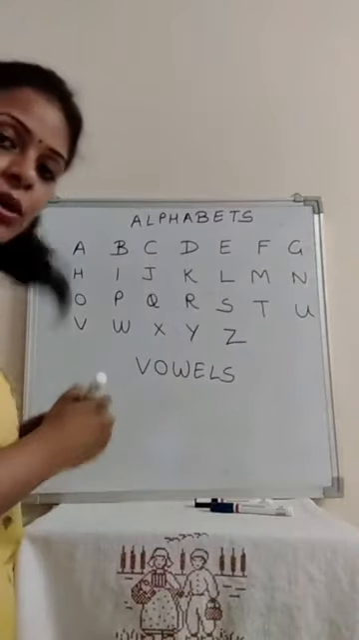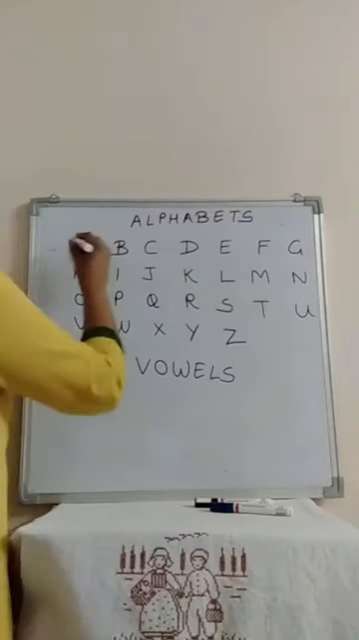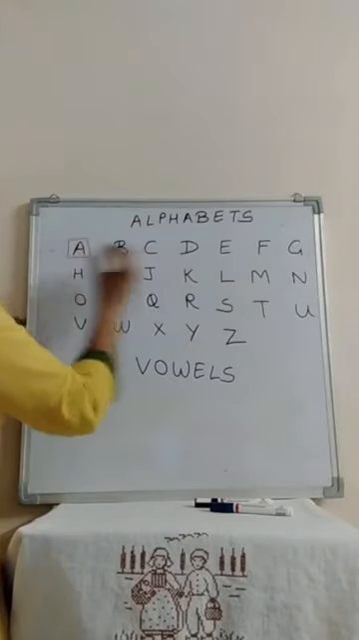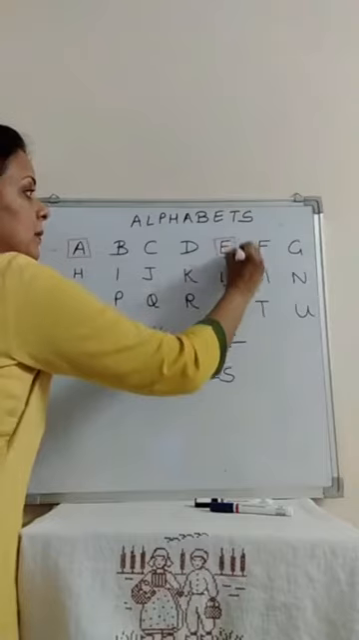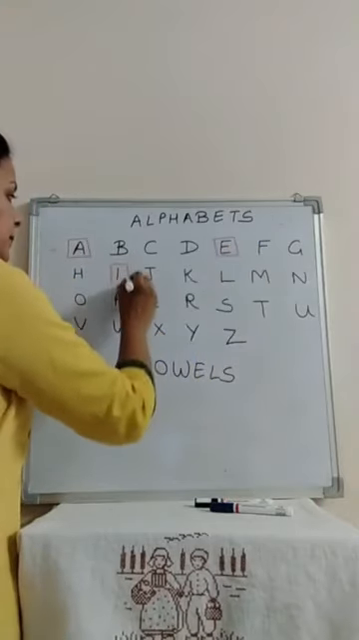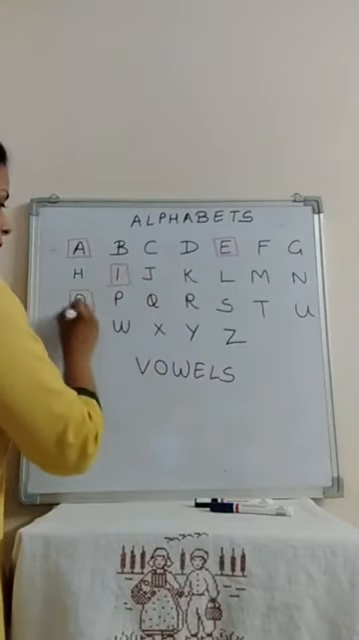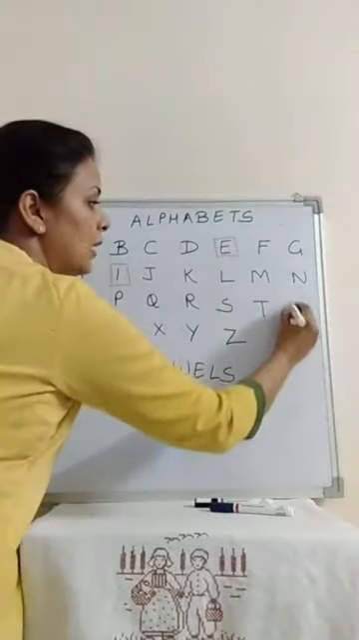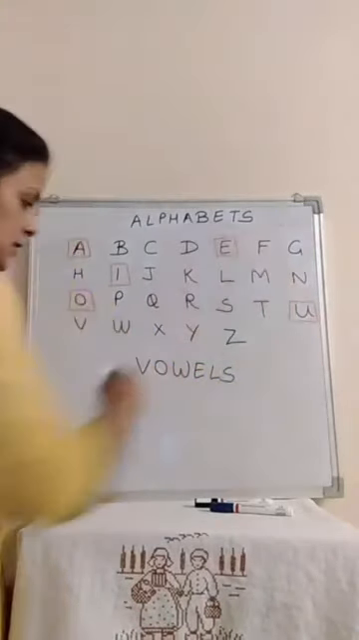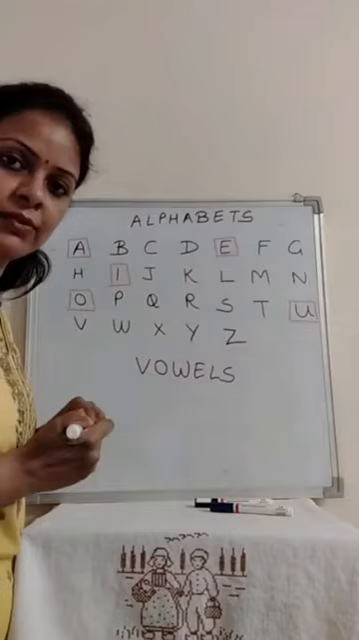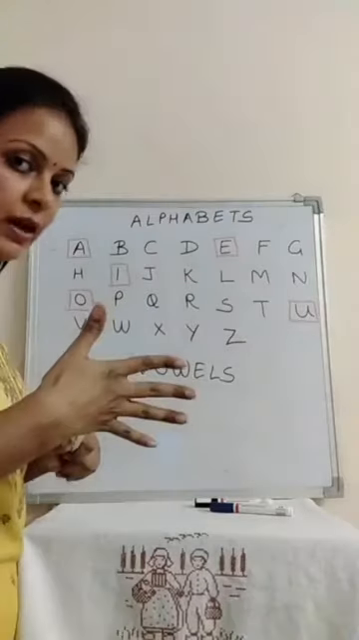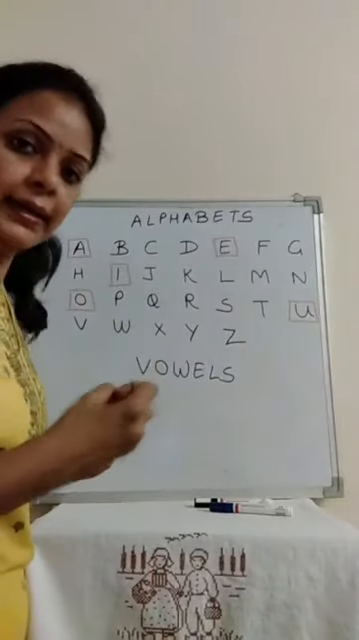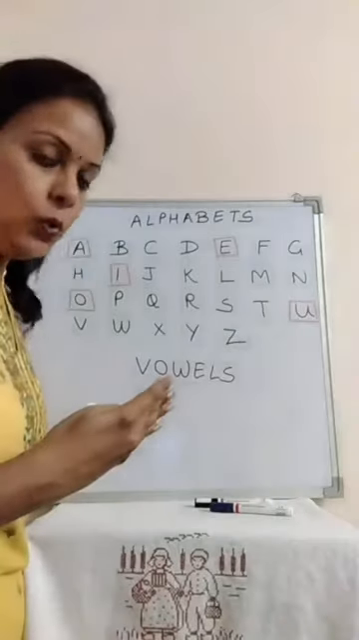So let me mark all the vowels for you all. A, E, I, O and U are vowels. Okay. So how many vowels are there in alphabets? Five vowels are there. A, E, I, O, U.